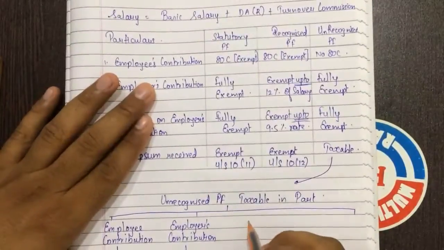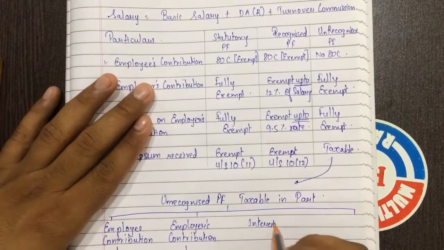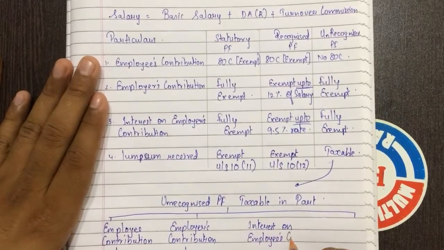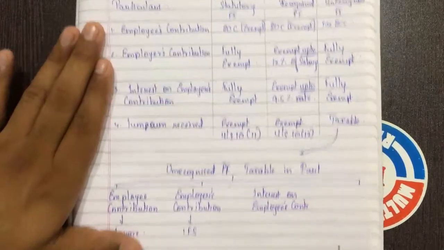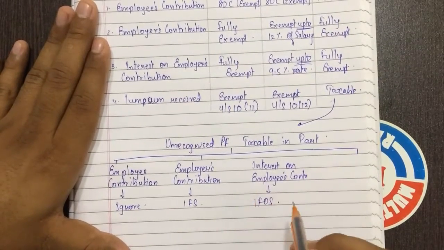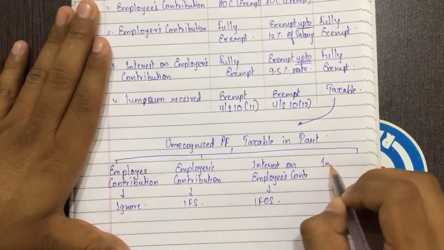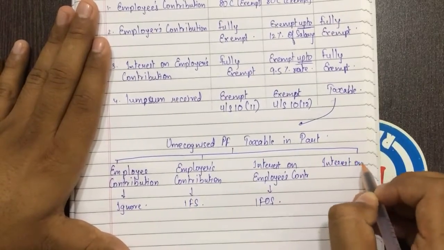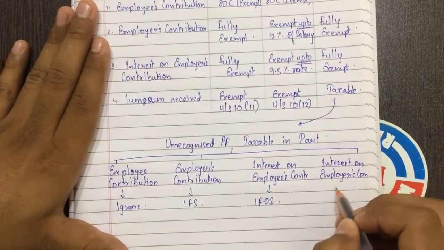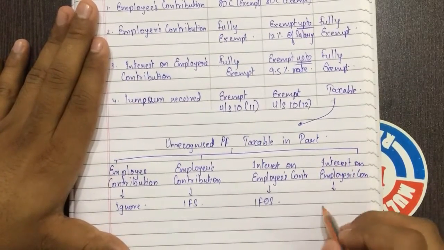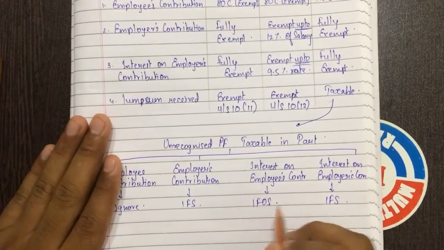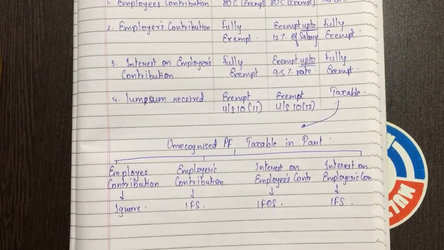If interest on employees contribution, then income from other sources, no exemption, only income from other sources. Interest on employers contribution, then income from salary. IFS stands for income from salary, IFOS stands for income from other sources. I hope this is quite clear to you all.